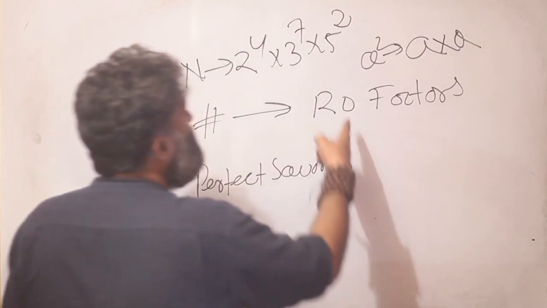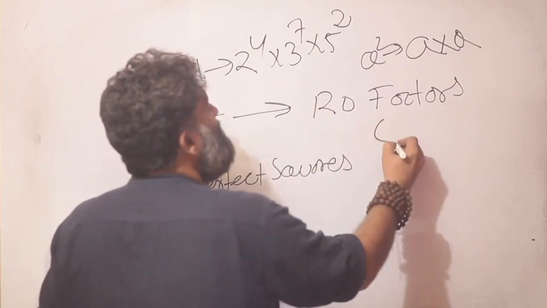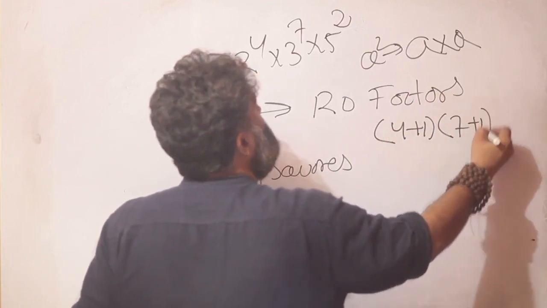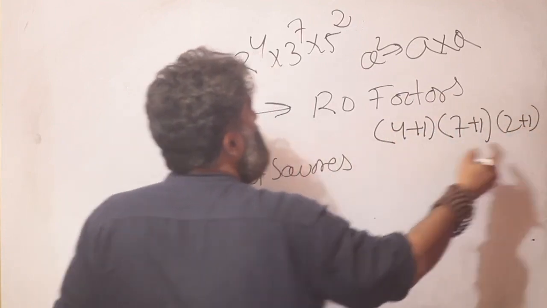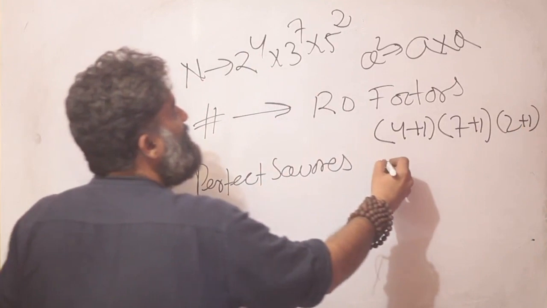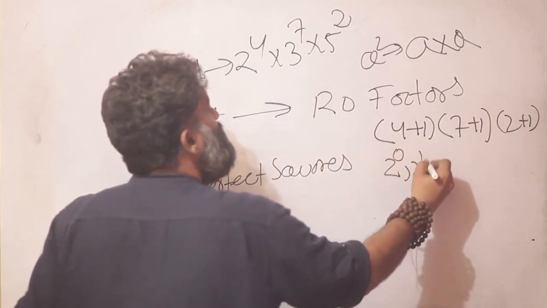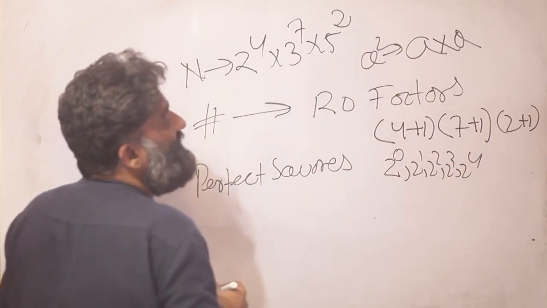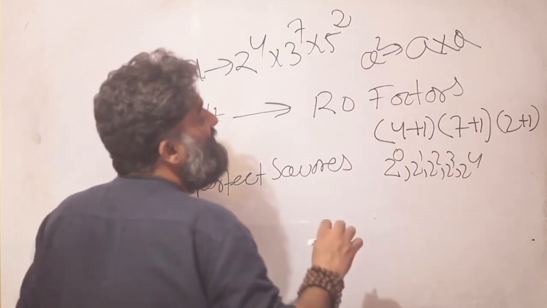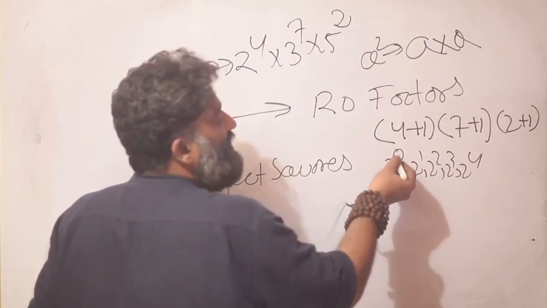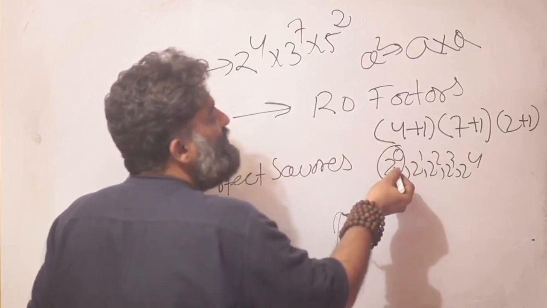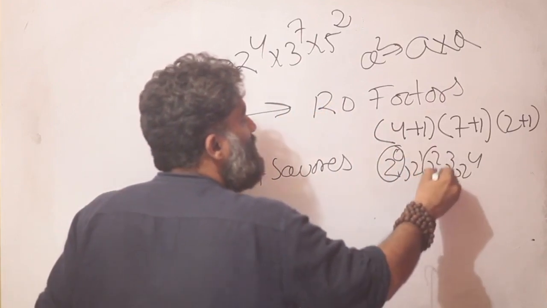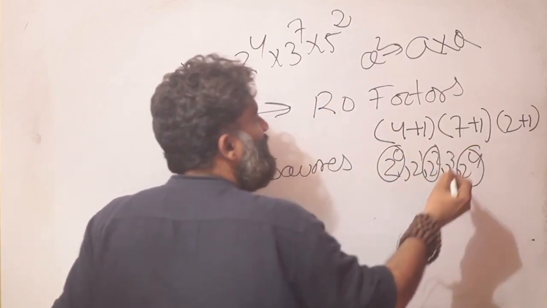that when I looked at my 120 factors and I said my formula was 4 plus 1 and 7 plus 1 and 2 plus 1, right? What was I doing? I was counting from 2 raised to 0 to 2 raised to 4. Now I am saying perfect square, that means everything should be paired, right? So this can be considered, because 2 raised to 0 is 1. 1 is a perfect square as well as a perfect cube. This will work and this will work.